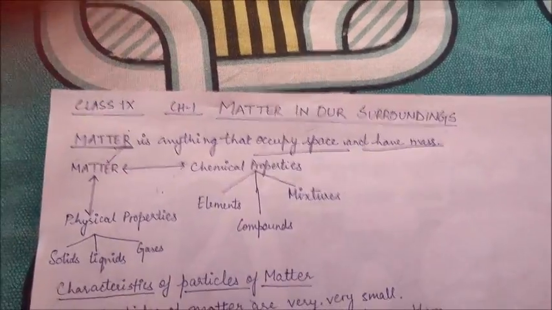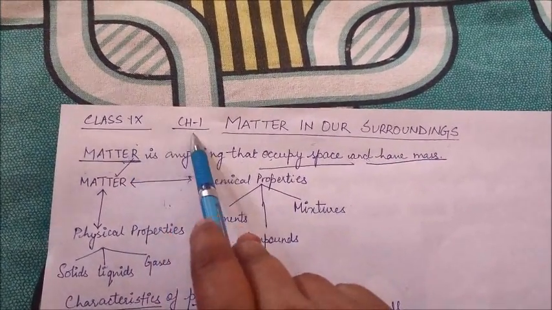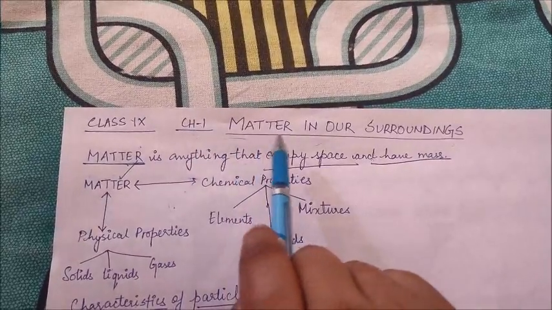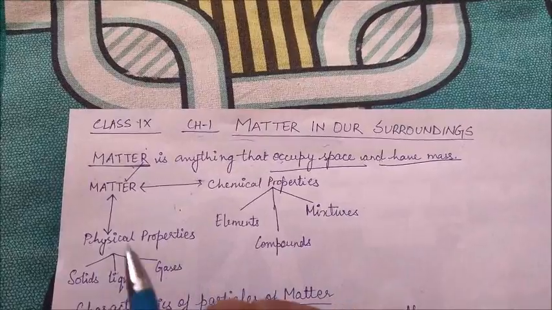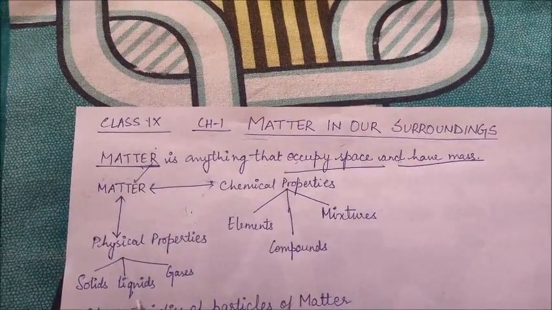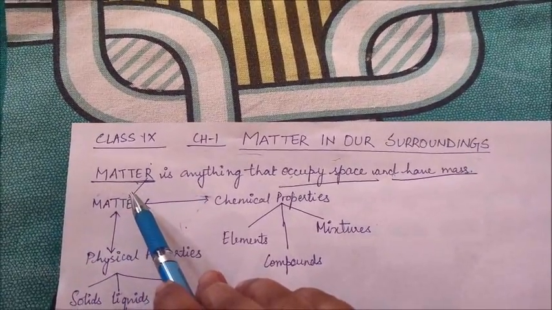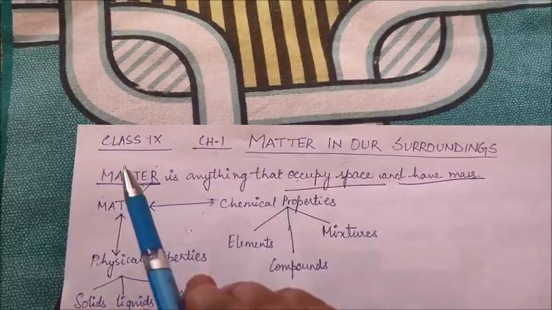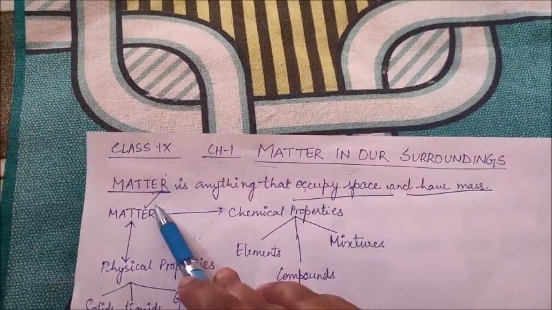Hello students, welcome back. Today we'll be starting with class 9th chapter number 1, Matter in Our Surroundings. In this chapter particularly, we'll be dealing with the different classifications of matter. Before we proceed, you all should know what is matter. If I ask you to look around, whatever is around you is said to be matter.